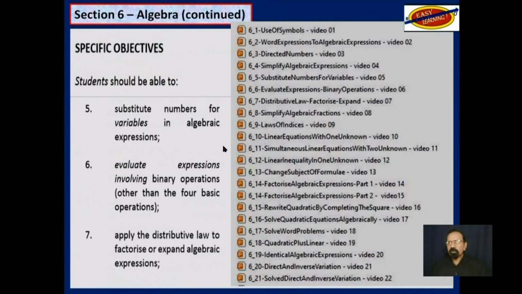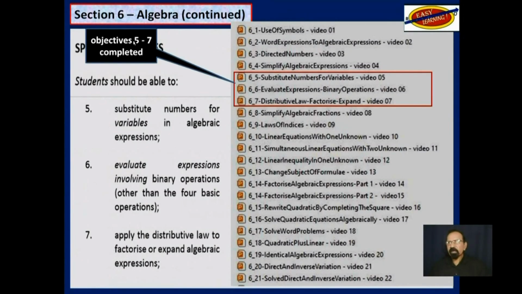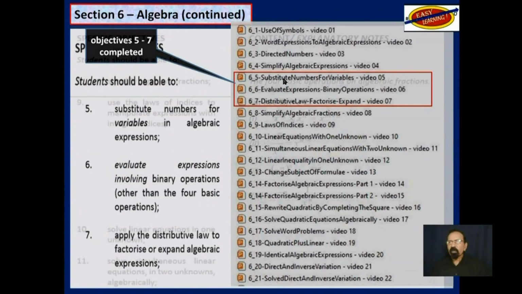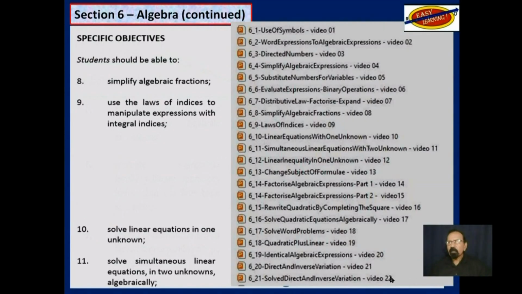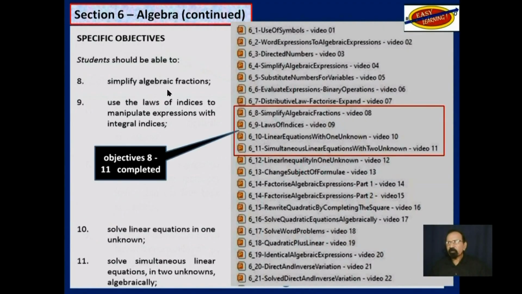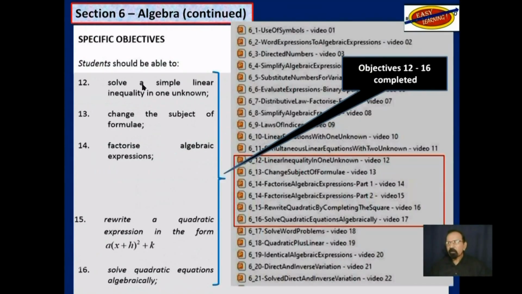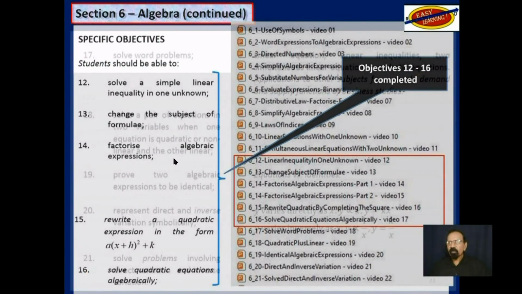So section 6, algebra overview: we have completed objectives 1 to 4 from that page. And on this page, we have completed objectives 5 to 7. That's all on this page. And then on this page, objectives 8 to 11 have all been completed. On this page, objectives 12 to 16, that's all of them, have been completed.